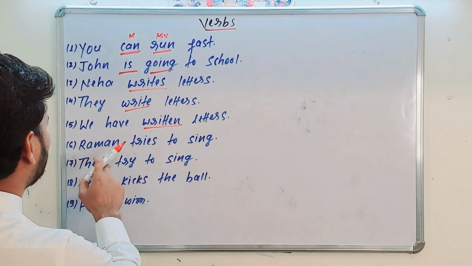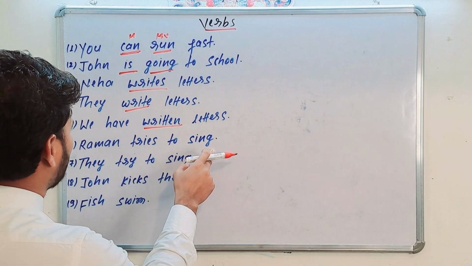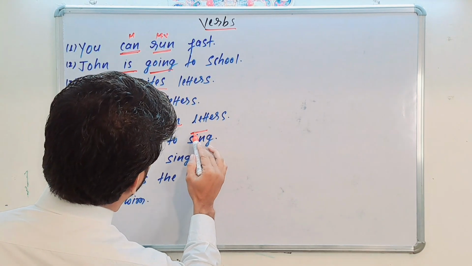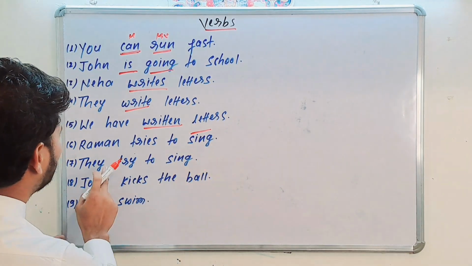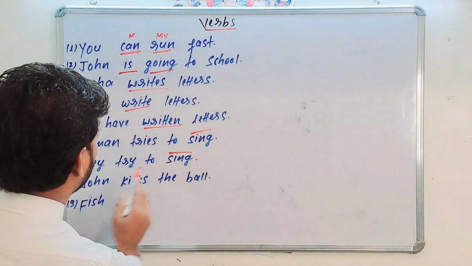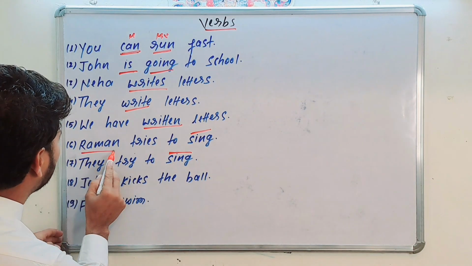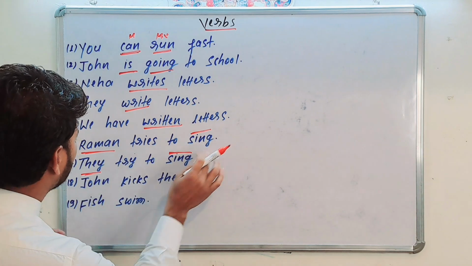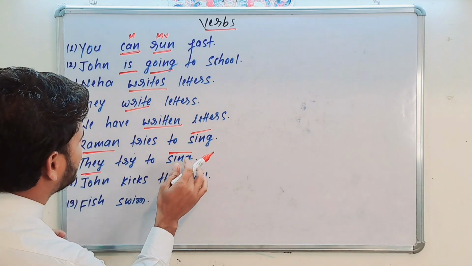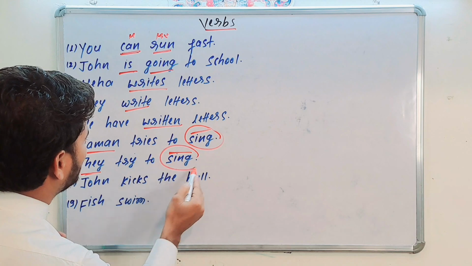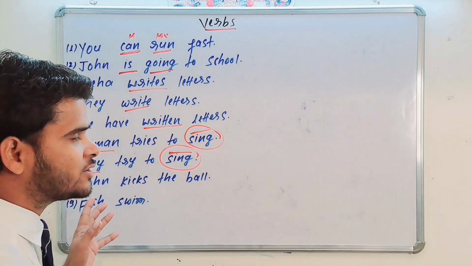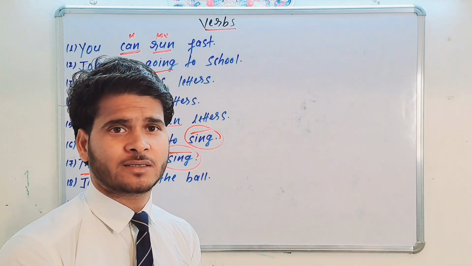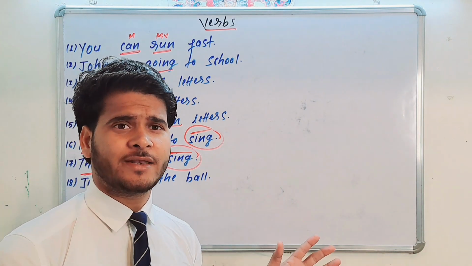And next one, here see: Raman tries to sing. They try to sing. Here see, the subject is changing, Raman and they. Raman tries to sing. They try to sing. But the verb is not changing. That means it is not limited by number, person and gender of the subject. That's why this is a non-finite verb.